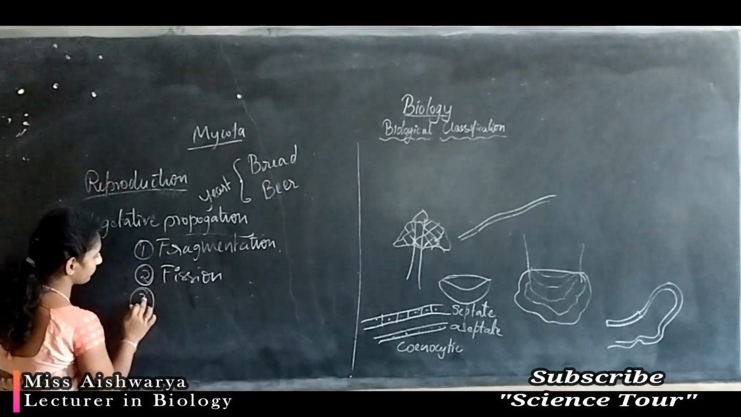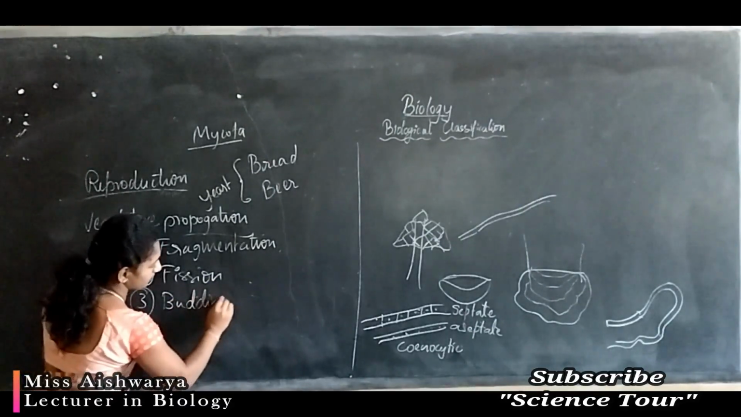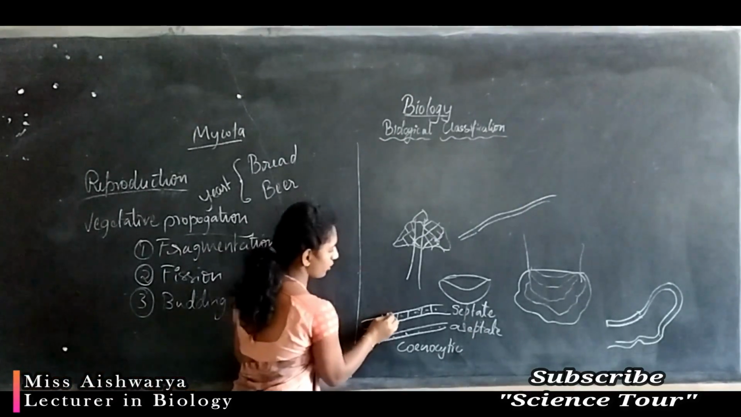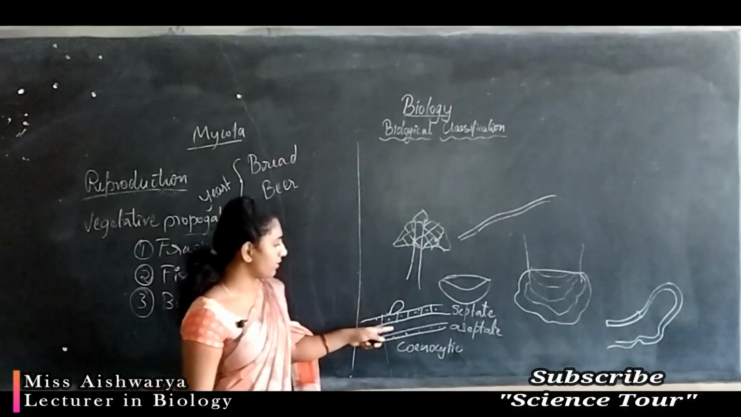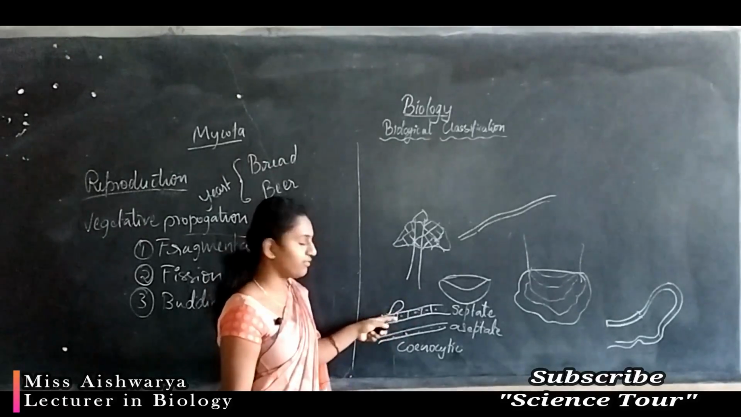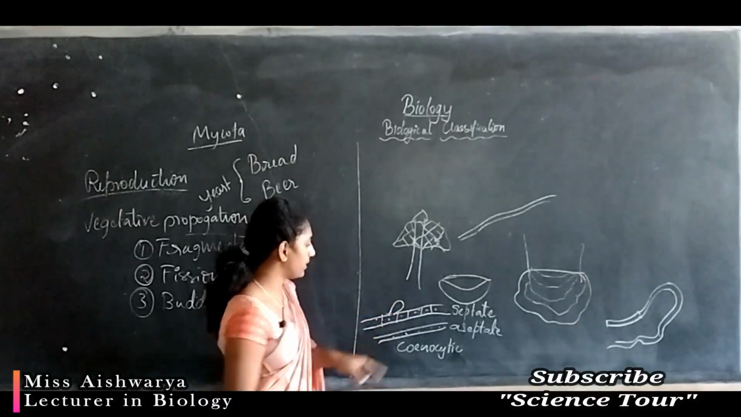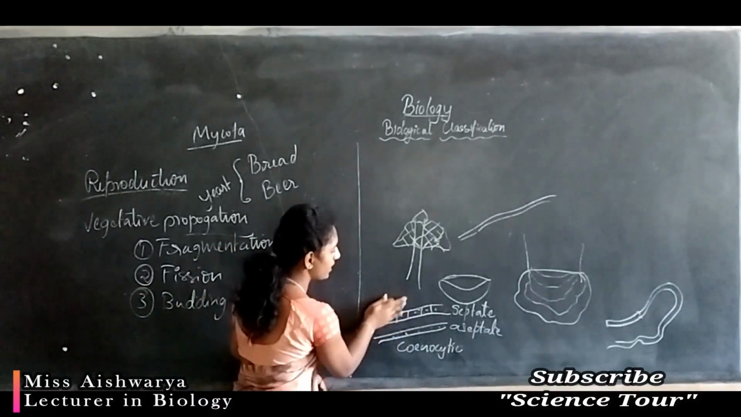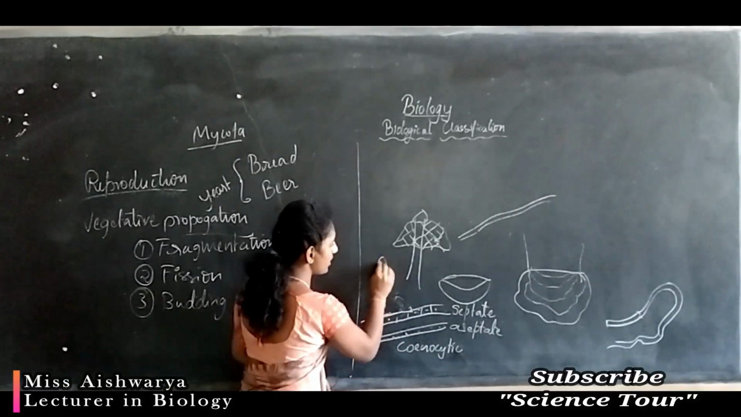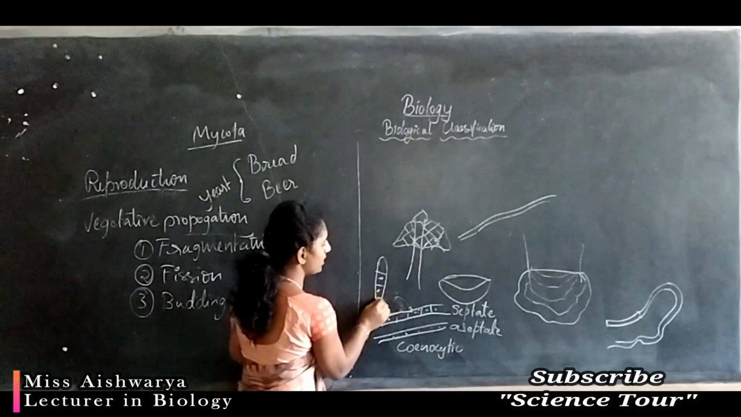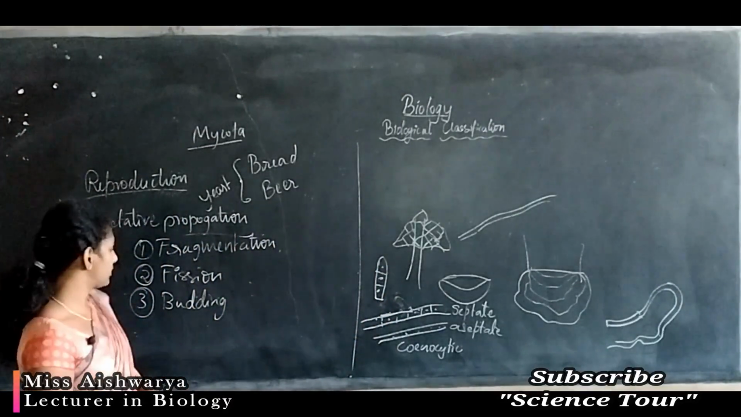Third one is by budding. A small outgrowth or bud-like structure will be developed on the surface of the vegetative hyphae. We can see the small outgrowth, that we'll call a bud. That bud detaches from the hyphae, and again it will grow into a new hyphae. This type of reproduction is called budding.